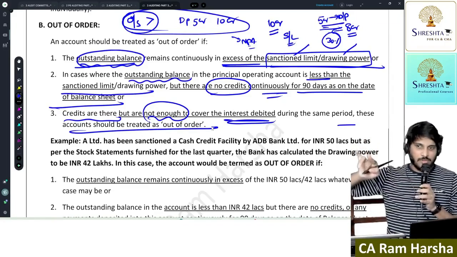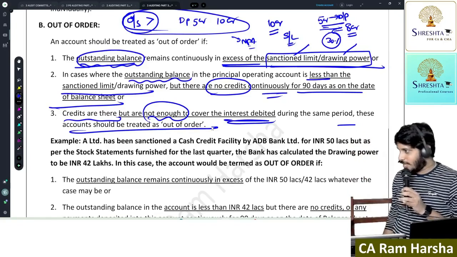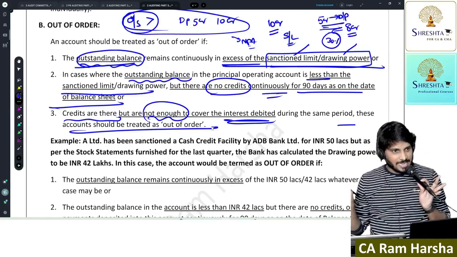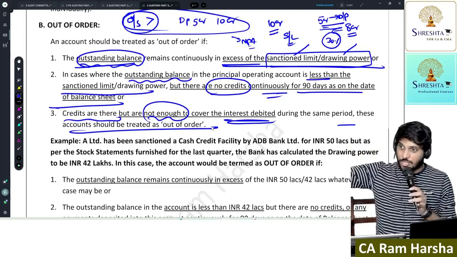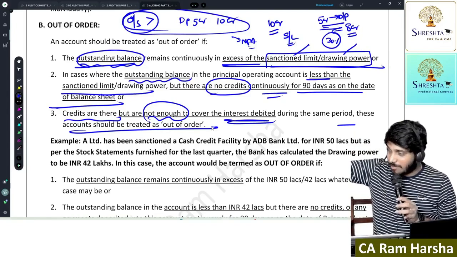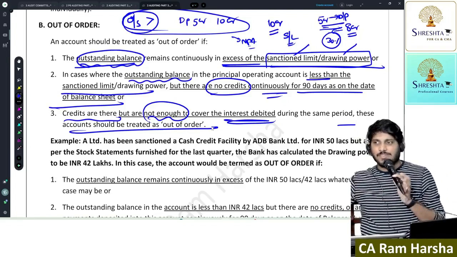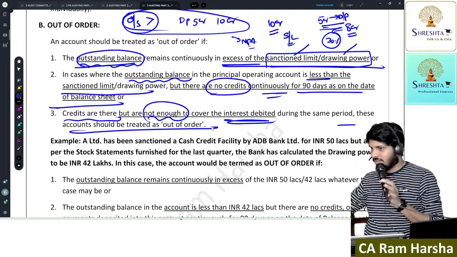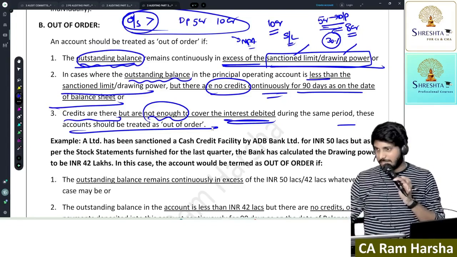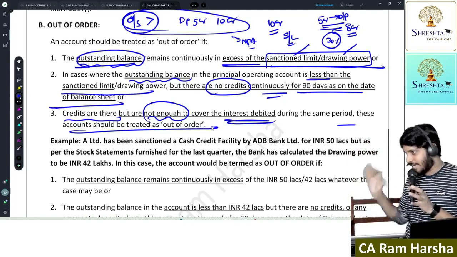What is the difference between OD and cash credit? OD means your current account has 10 lakhs, and I will give you permission to withdraw up to 12 lakhs. Over and above your balance, you can draw an overdraft. Cash credit means it's a separate facility. I'll give you a separate account for withdrawing the loan. That's the basic difference between OD and cash credit.